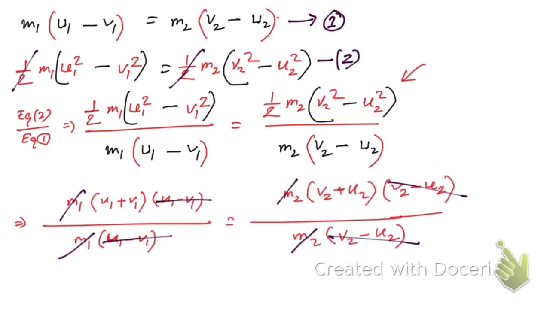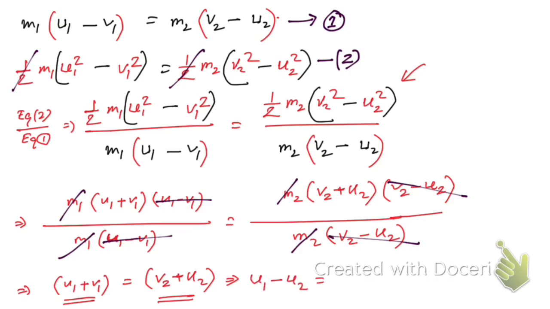So as a result, on the left hand side we have u1 plus v1 is equal to v2 plus u2. So this implies u1 minus u2 is equal to v2 minus v1.